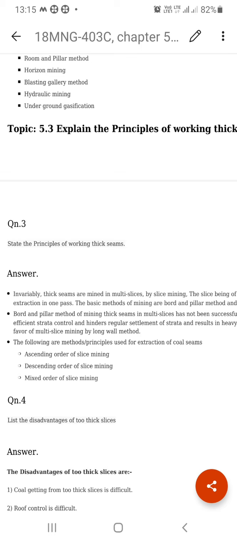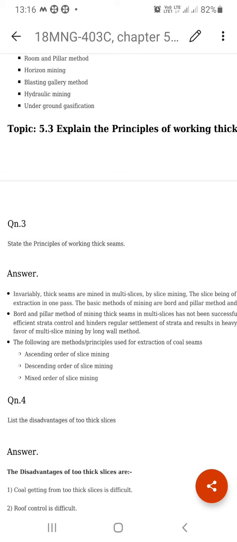When you prefer the caving method, we prefer descending order. Number one, the top slice is taken out, then the middle slice, then the bottom slice. So we go down from the top point to the bottommost point. From top to bottom we go down, so this is called descending. When you prefer inclined slicing with caving, we prefer the descending order.